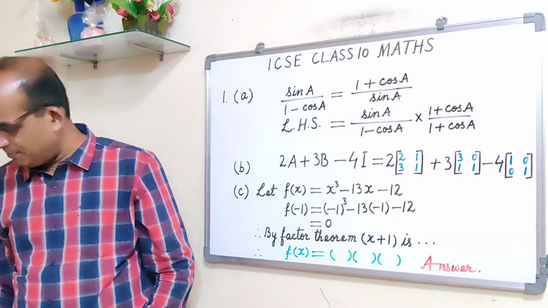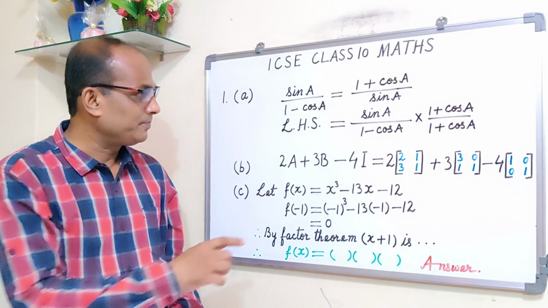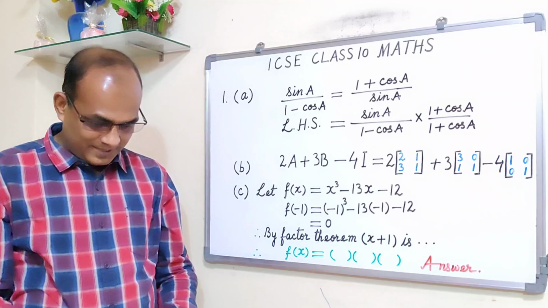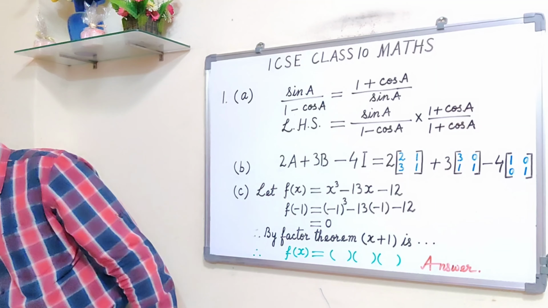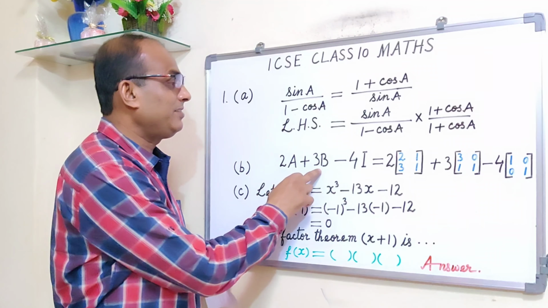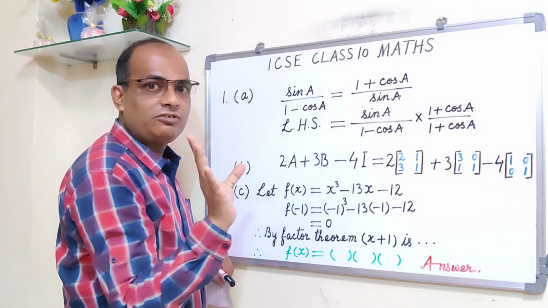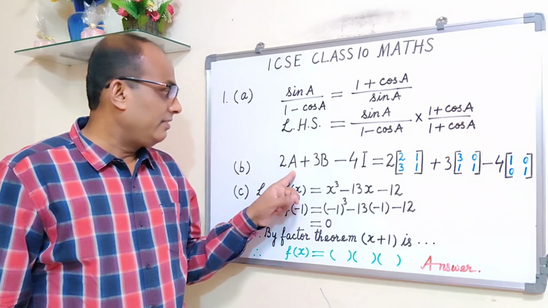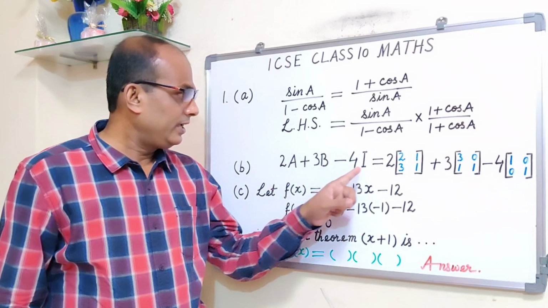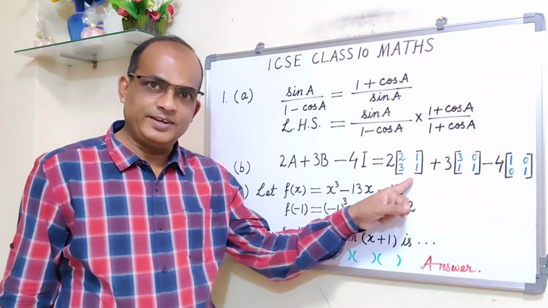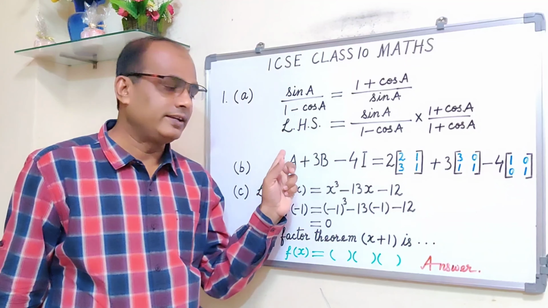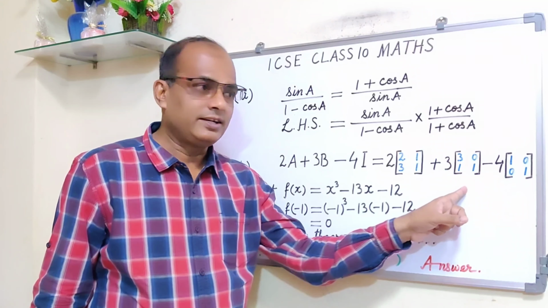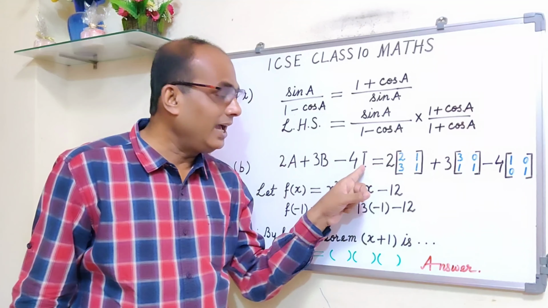it is from matrix. A is given, separately B is given, and then you have to find out 2A plus 3B minus 4I. The value of this expression you have to find out. A is given, so 2A, this is given, which I have not written. Then 3B, B is given, B is 3, 0 and 1, 1. And minus 4I, I is not given.